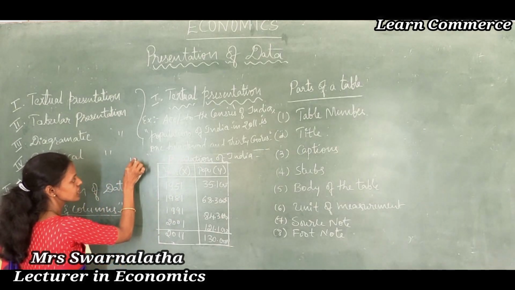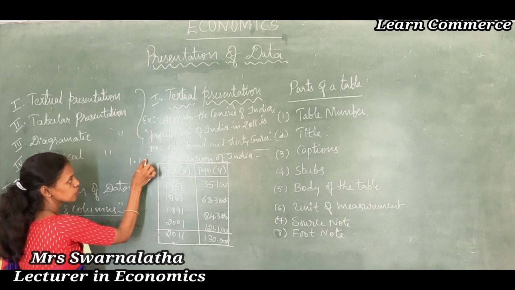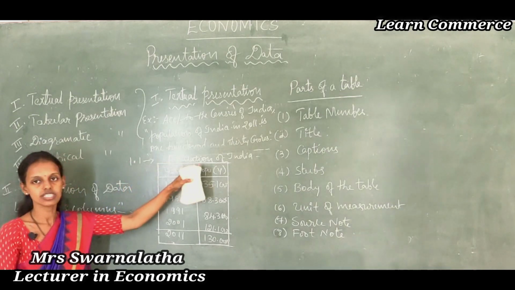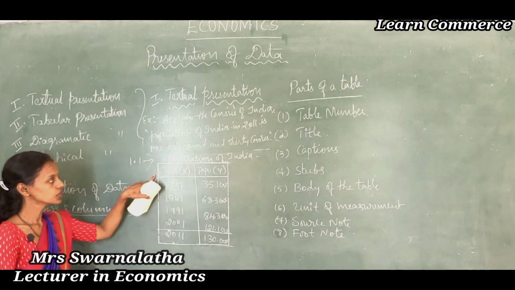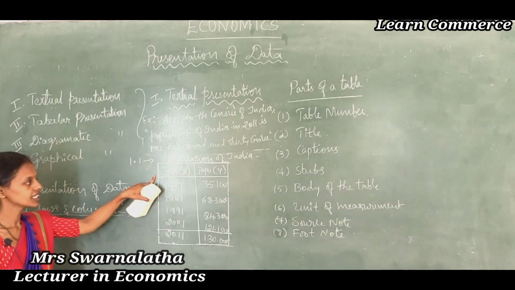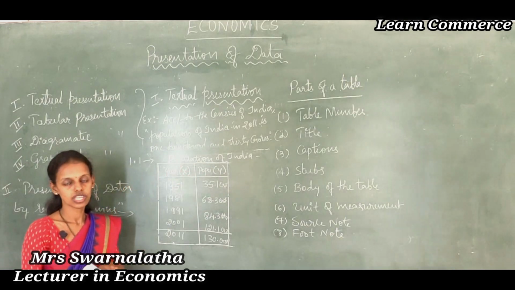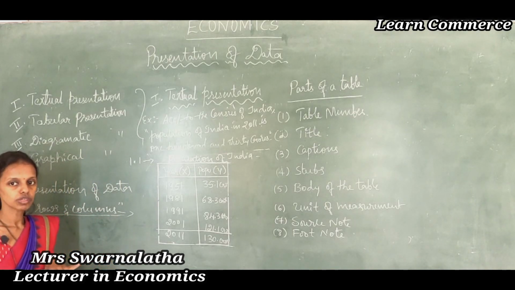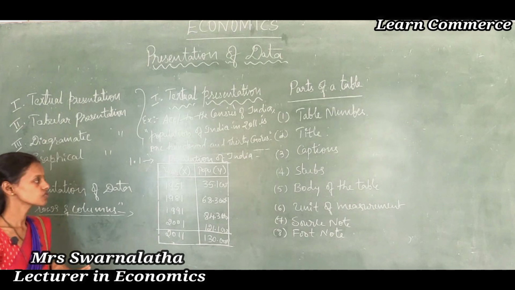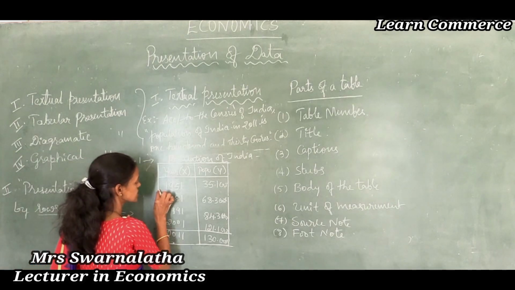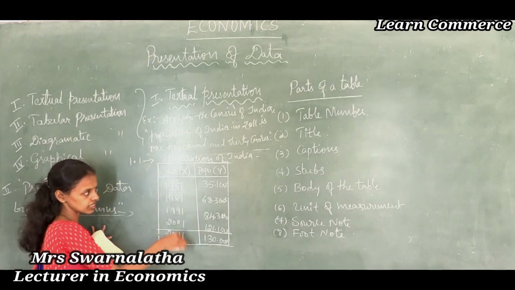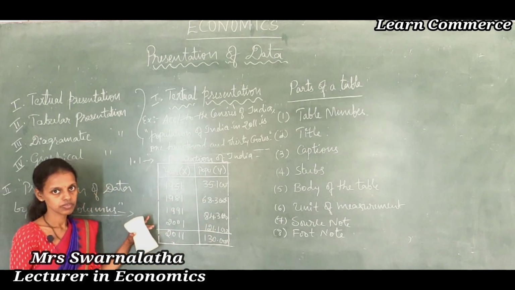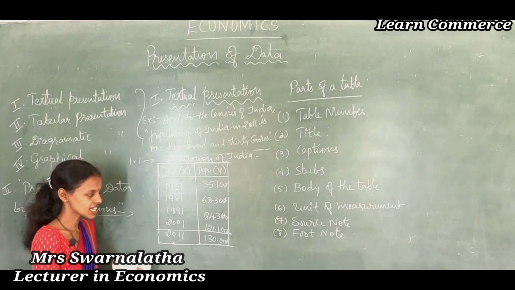For example, I will give the table number 1.1 for this. Table number 1.1, title is presentation of data. First I wrote year as x variable, population as y variable. Variable means the economic facts which are values that change from time to time. Now I have just written the year and the population data, so by this you can't understand something.